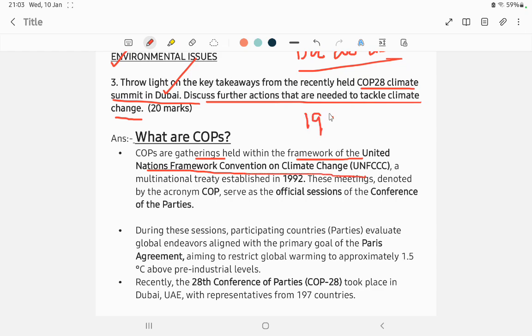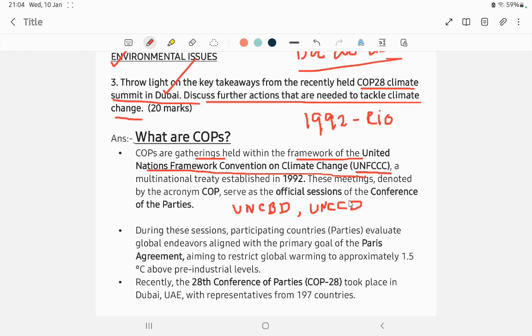So the story goes back to 1992, the Rio Summit in Brazil, where three organizations were established to discuss the environment. First is the United Nations Framework Convention on Climate Change, next the United Nations Convention on Biological Diversity, UNCBD, and the United Nations Convention to Combat Desertification.